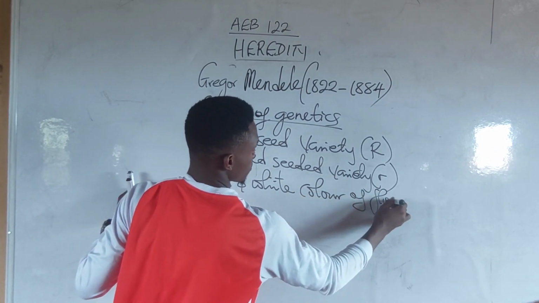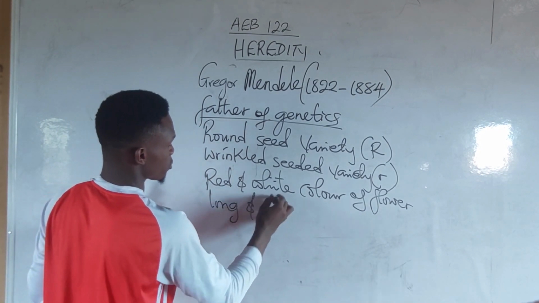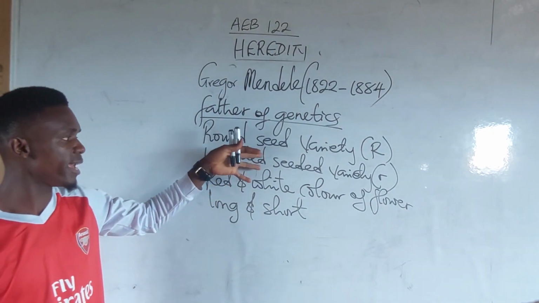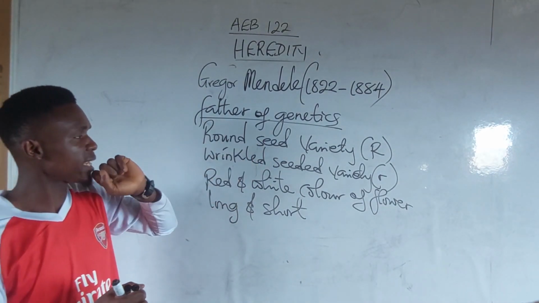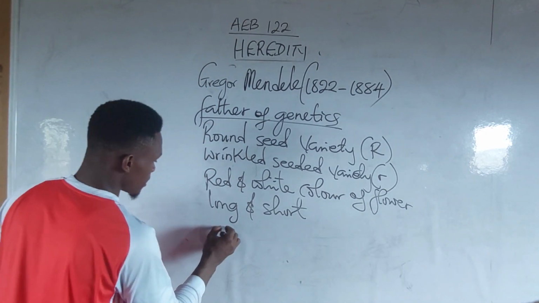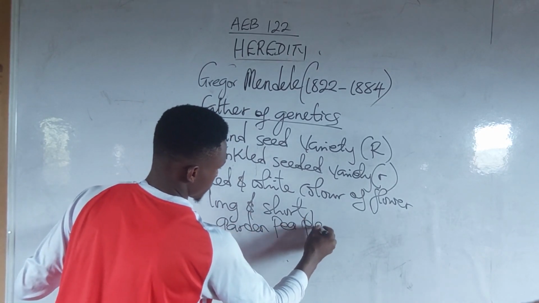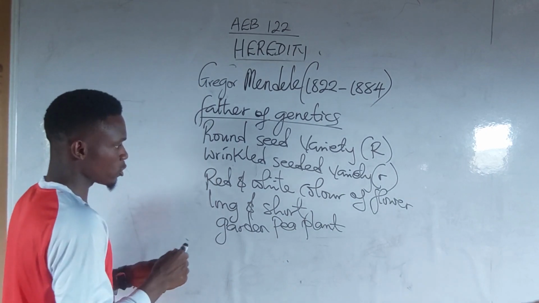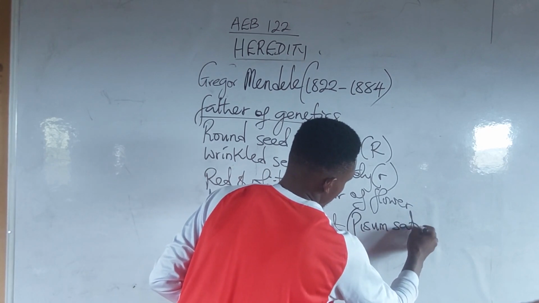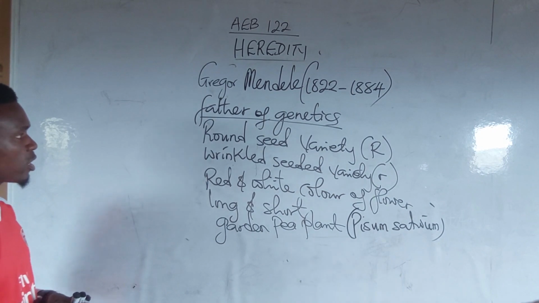or long and short varieties. So it was this criteria that he used in carrying out his experiment. He fell in love with garden pea plants. The garden pea plant is called what? Pisum sativum. Now, what did he do?